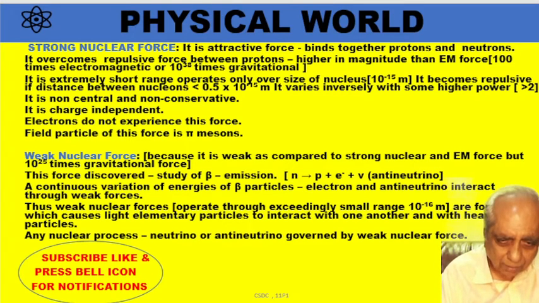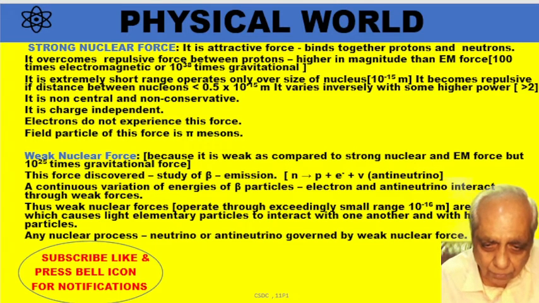Now, where does this force come? Whenever we have studied in the 10th standard in the chapter of radioactivity, that sometimes there is a beta emission. Radioactive materials emit beta particles. Beta particles are nothing but electrons. So, there are no electrons in the nucleus. Then how are electrons emitted? Because neutron gets converted into proton and electron, as shown in this equation.